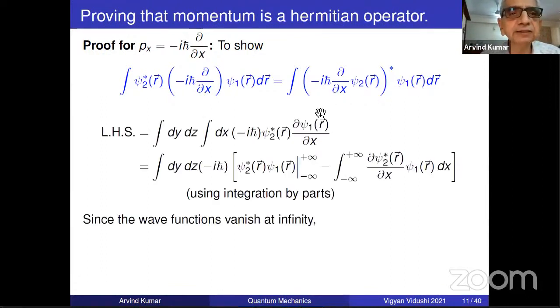Very simple, as I said. It's just two steps. We are talking about del by dx, just do this integration and use integration by parts. You must have already seen in various places in your courses and tutorials that integration by parts is very common in quantum mechanics to prove various things.